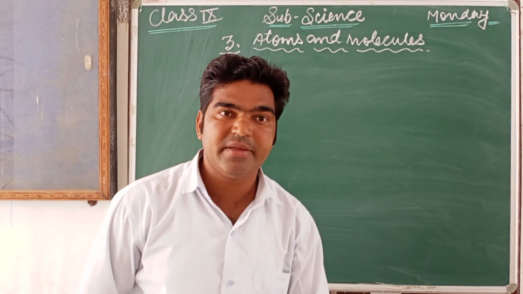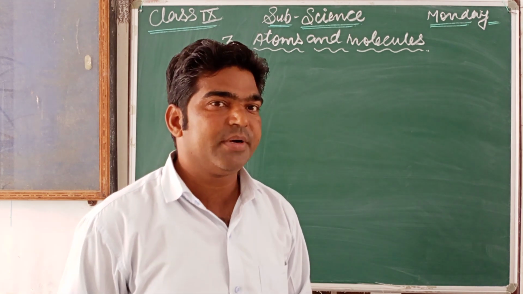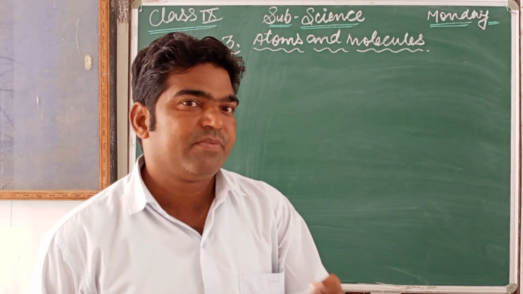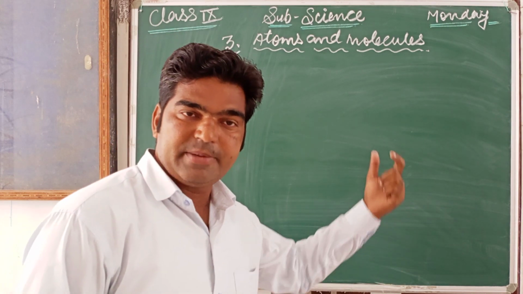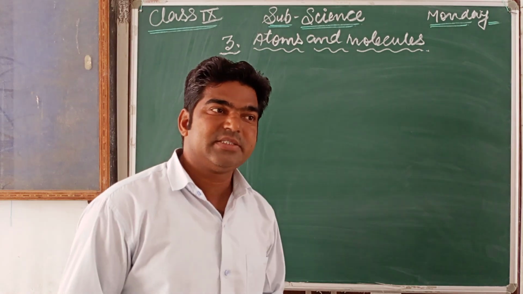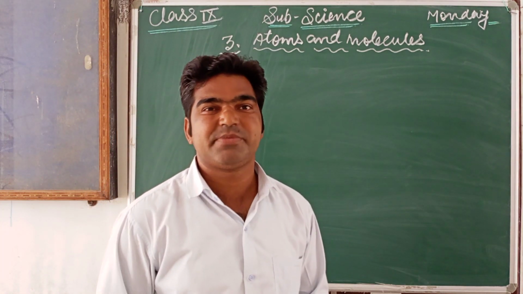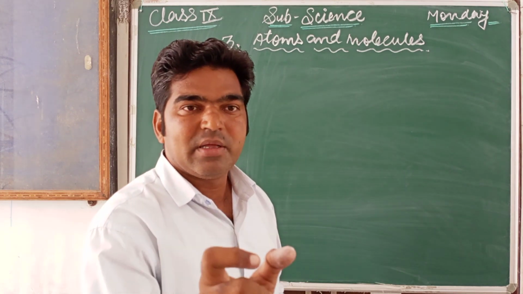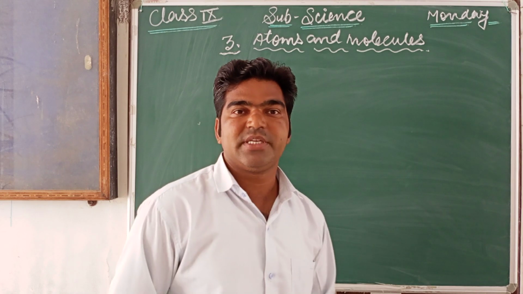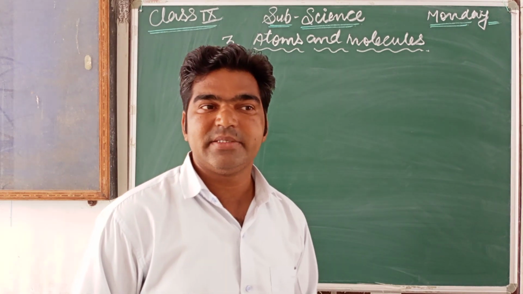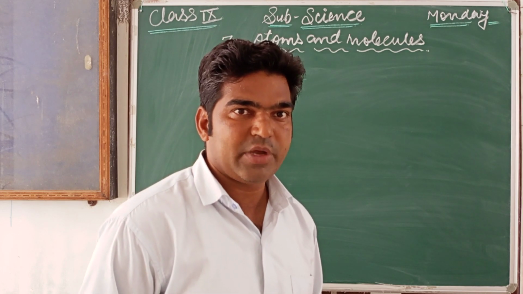But in modern day we use a particular letter for the representation of an element. Whenever we use a specific symbol or letter, the first letter should be a capital letter, in uppercase.